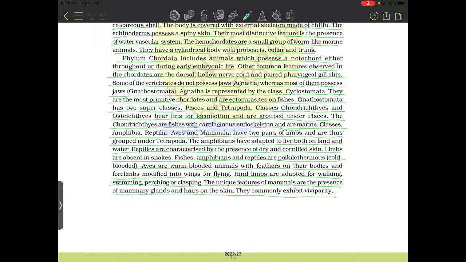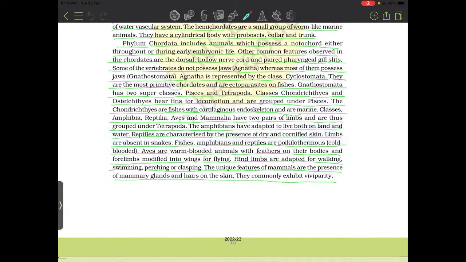Chondrichthyes are fishes with cartilaginous endoskeleton and are marine. Classes Amphibia, Reptilia, Aves and Mammalia have two pairs of limbs and are thus grouped under Tetrapoda. The amphibians have adapted to live both on land and in water. Reptiles are characterized by the presence of dry and cornified skin. Limbs are absent in snakes. Fishes, amphibians and reptiles are poikilothermic, cold-blooded. Aves are warm-blooded animals with feathers on their body and forelimbs modified into wings for flying. Hind limbs are adapted for walking, swimming, perching and clasping. The unique features of mammals are the presence of mammary glands, hair and skin.